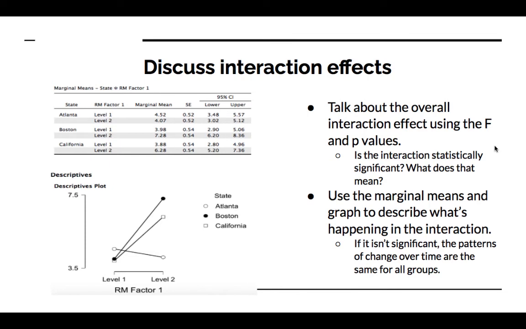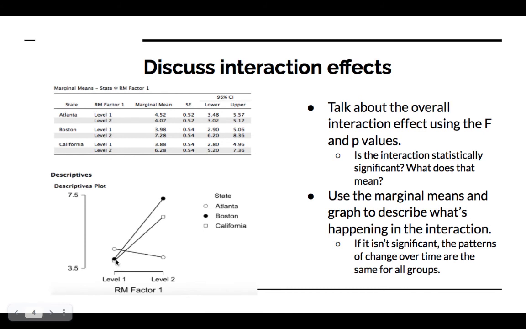Now, if we look at the means for each group by each location, we can see that energy level is higher in the morning than it is in the evening for people in Atlanta, and the opposite effect is true for people in Boston and California, and that's what's causing the interaction.